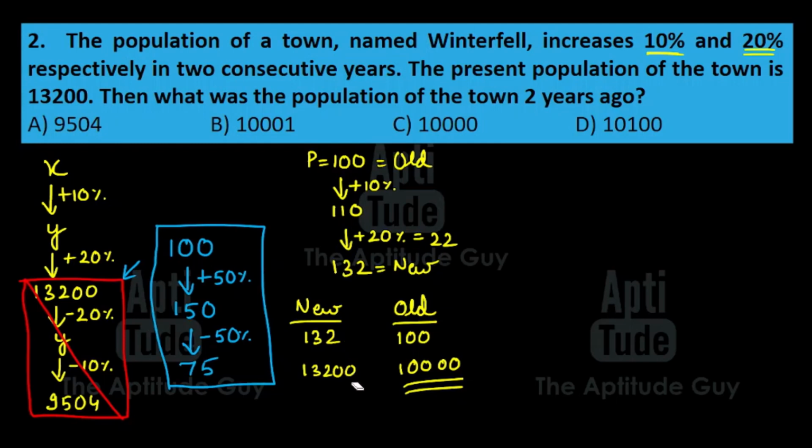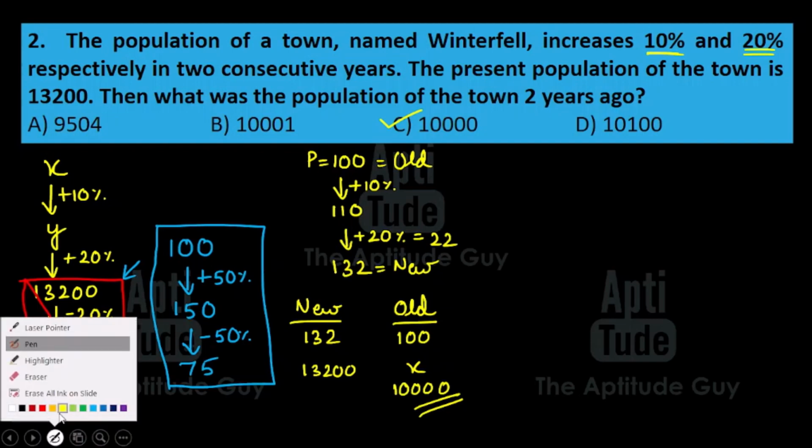Now some of you might be wondering, if the numbers were not this pretty, if they were not matching so nicely, what would we do that time? You already know what we need to do that time. We have to take this thing as x and of course cross multiply and get the answer. But here, since the numbers are so nice, we can simply add two zeros and be done with it. Answer is 10,000. There is another slightly smaller method to solve this question also. Let me do that.